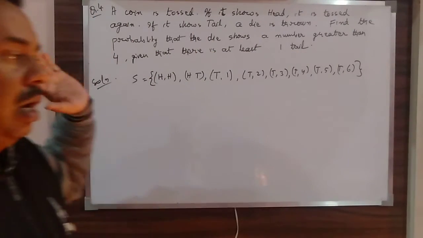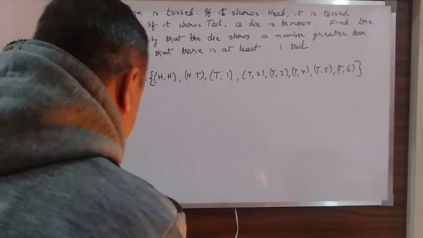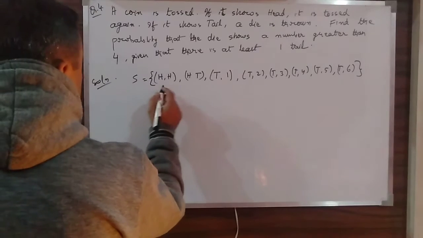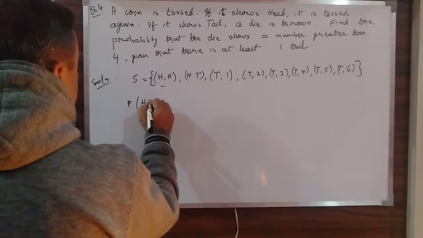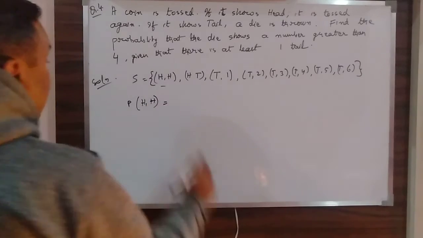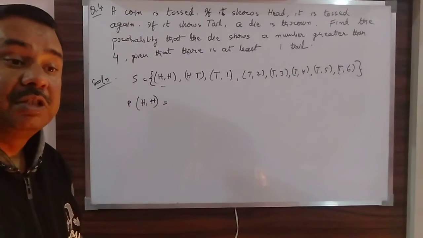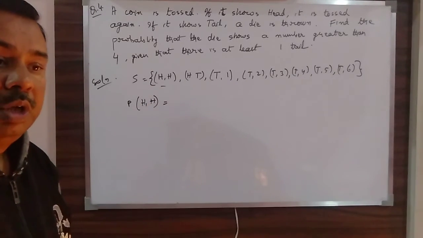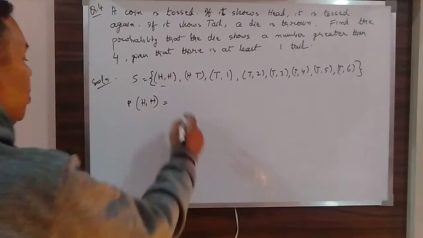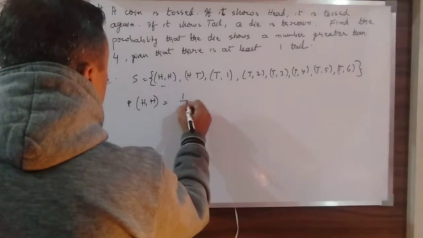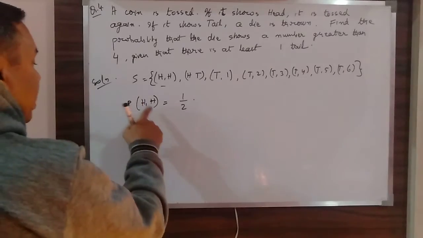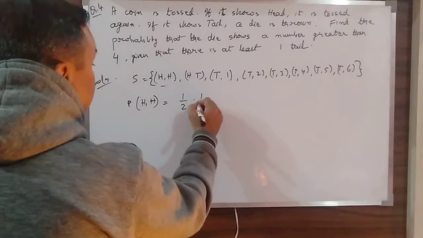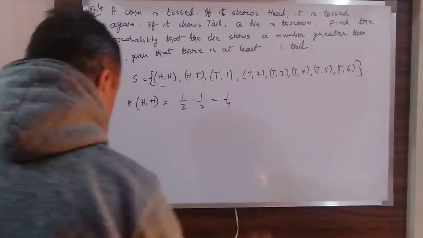So for that purpose, in all cases I will find out, suppose that I have to find out probability of getting HH. That means in the first throw you are getting H, so it will be 1 by 2 multiplied by, again in the second throw of the coin you are getting 1 by 2, so this will be 1 by 4.